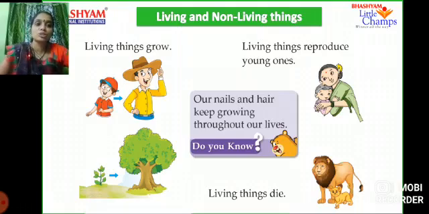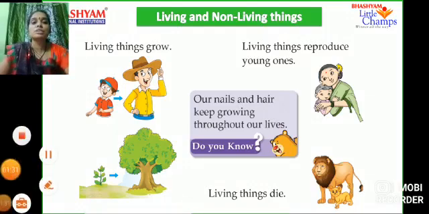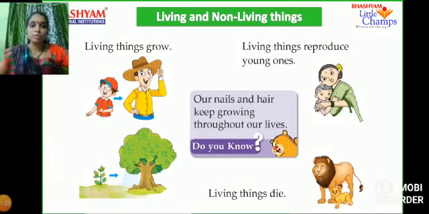Living things reproduce young ones. What is meant by reproduce? Reproduce means giving birth to our own kind. Humans give birth to their babies. Animals also. We can see the hen. It lays the eggs and they develop into babies. Like this, animals and plants all reproduce young ones.